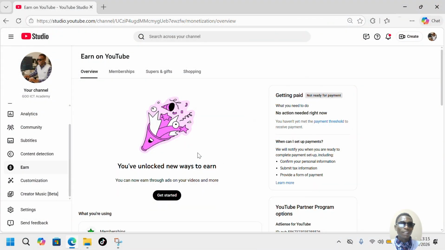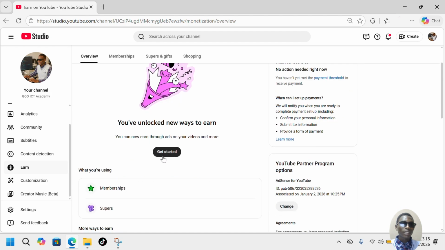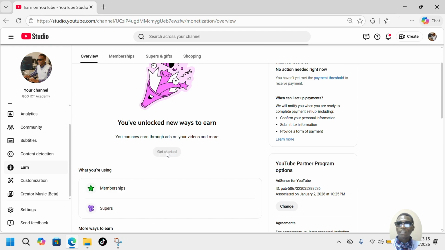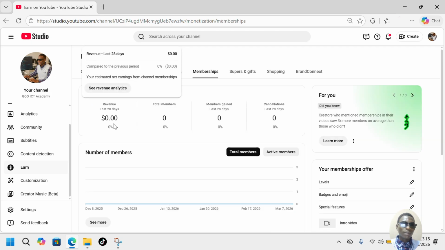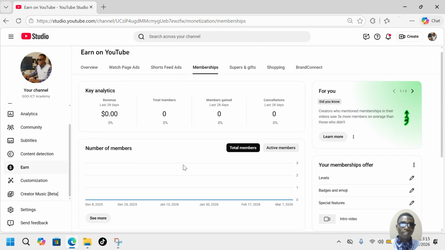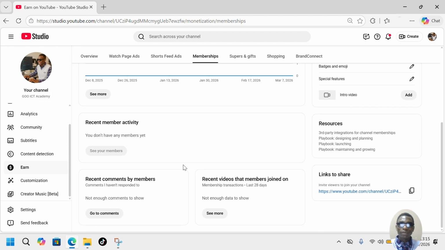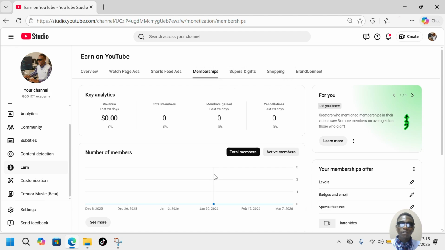Yes, to apply for monetization, we need to come and click on this icon, Get started, right? You see here, this one, you click on it, then you wait a little bit. Here there are two options. You are a YouTube partner. You can use membership or Super. Let us start with the first one, membership, where we can start to earn from our videos. Here we are now able to gain money from this membership for our shorts.